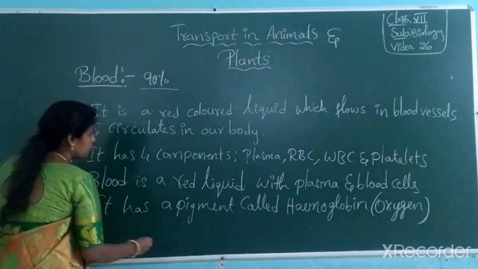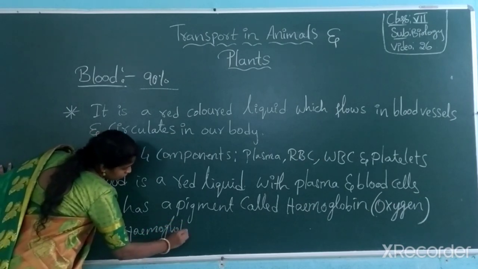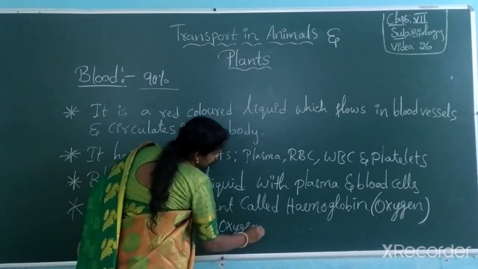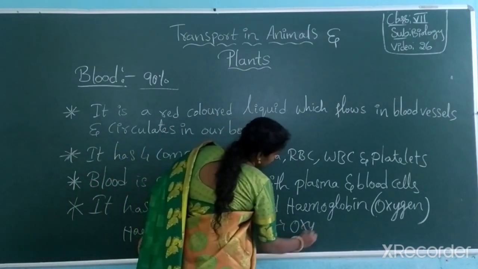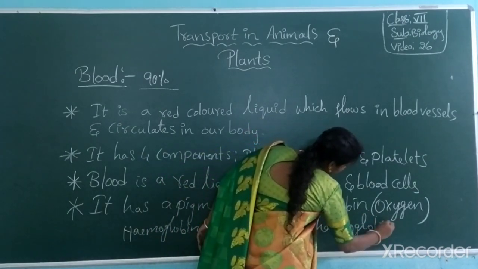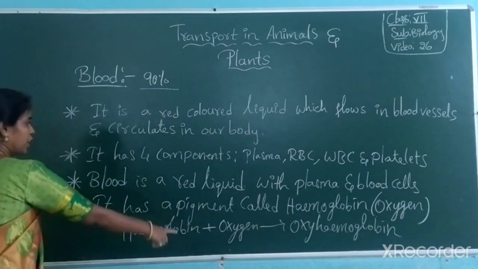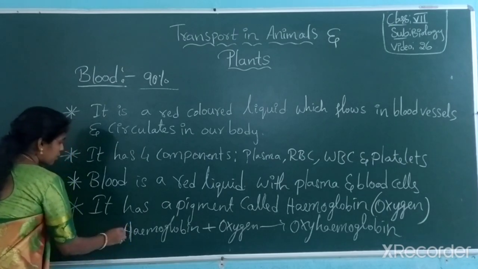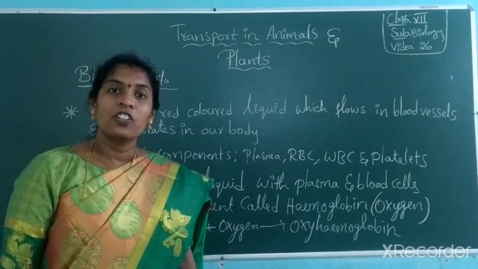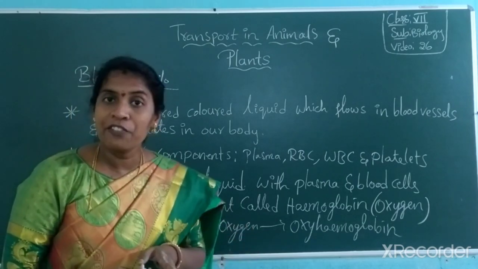So look, hemoglobin binds with oxygen and forms oxyhemoglobin. Understood? So hemoglobin binds with oxygen and forms what? Oxyhemoglobin, which helps to carry that oxygen to different parts of the body and helps in the production of energy.